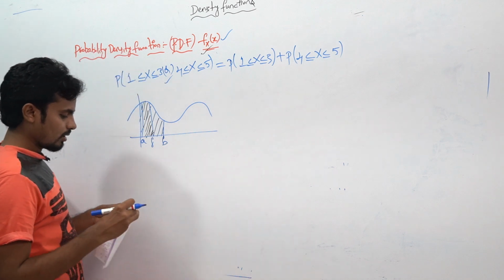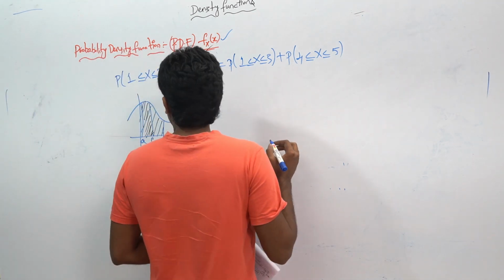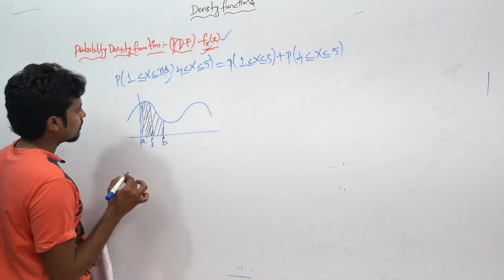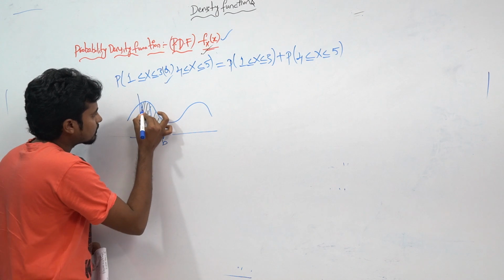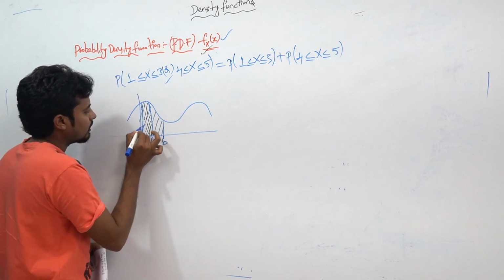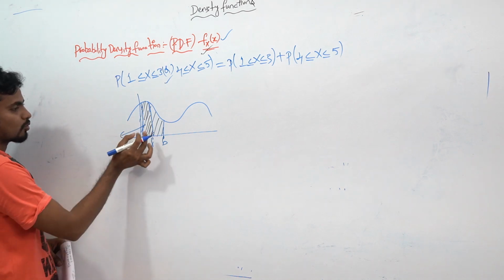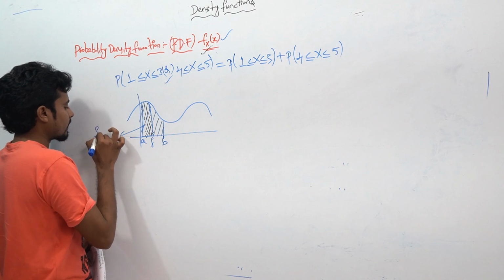Okay, so here you can observe this will be in the form of a rectangle, right? Our point of interest is to find the area of this rectangle. This will be the small rectangle.